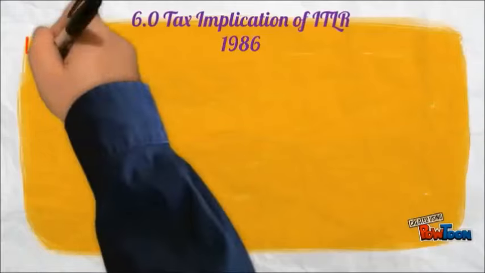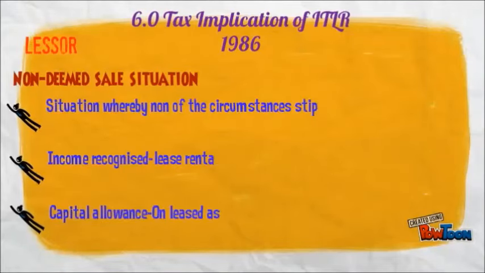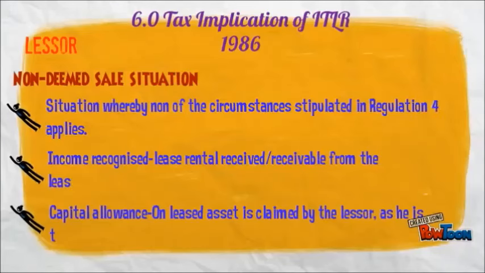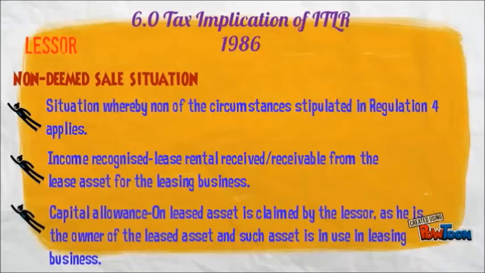Now, let's discuss the tax implications of ITLR 1986. Firstly, the lessor in a non-deemed sale situation. This is a situation whereby none of the circumstances stipulated in Regulation 4 applies. Income is recognized from the lease rental received or receivable from the leased asset for the leasing business. The capital allowance on the leased asset is claimed by the lessor, as he is the owner of the leased asset and such asset is in use in the leasing business.